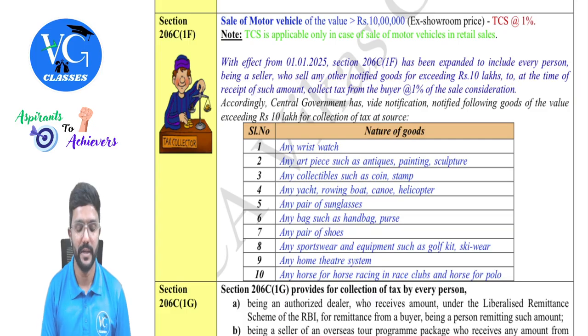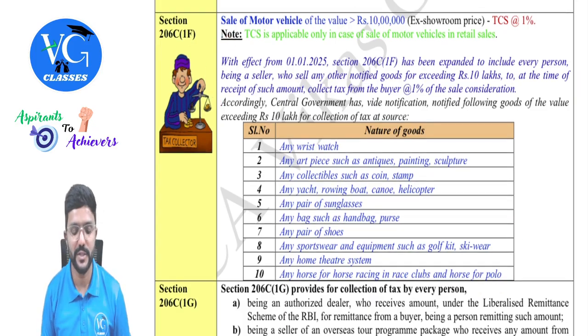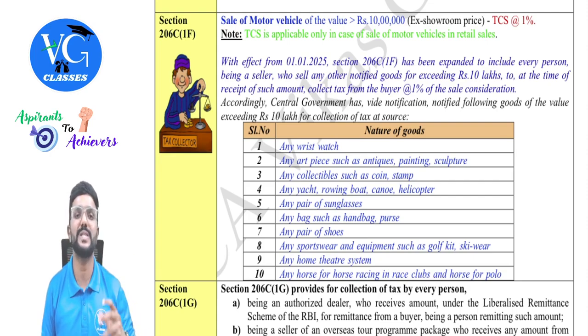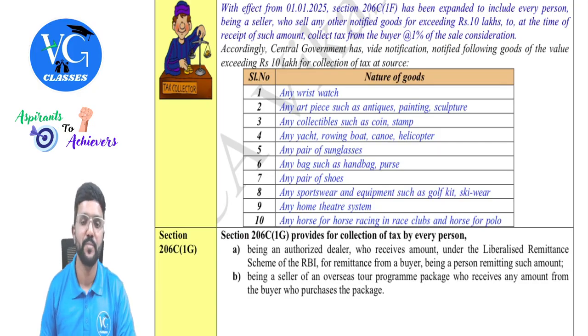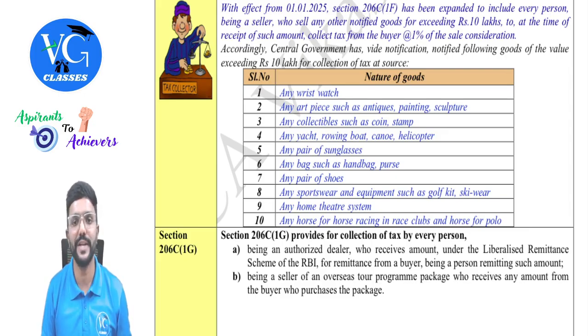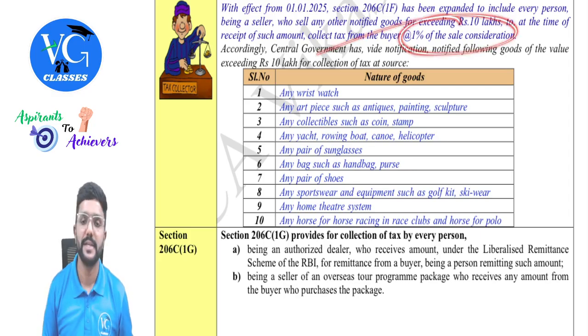Okay, sir. Then there is an amendment part. We will see. First, only motor vehicle was there, guys. Now they have tried to include any other product also whose sale value is more than 10 lakh. Any other product means they have notified 10 products. What are those? We will see. With effect from 1st January 2025, Section 206C subsection 1F has been expanded to include every person being a seller who sells any other notified goods exceeding 10 lakh. At the time of receipt of such amount, collect tax from the buyer at 1% of the sale consideration.